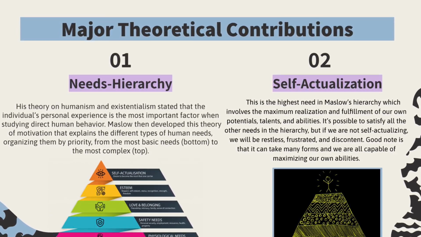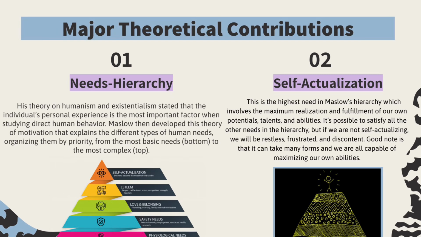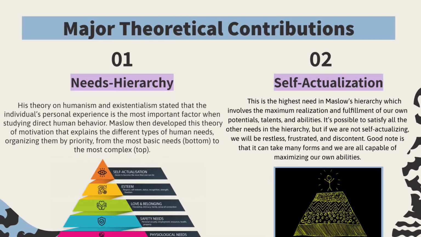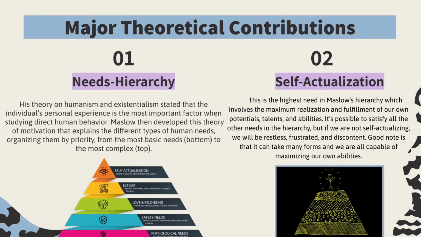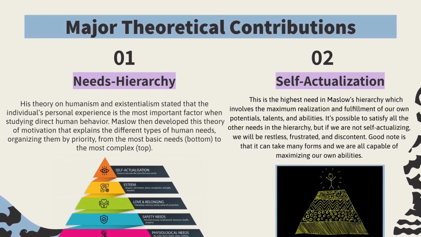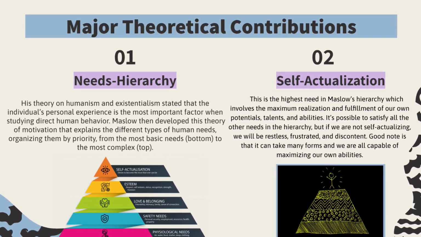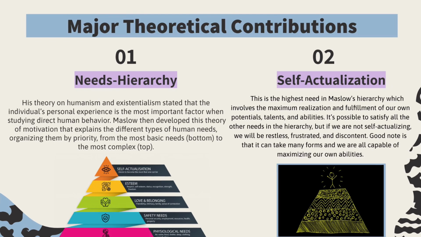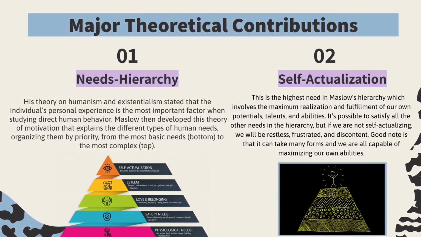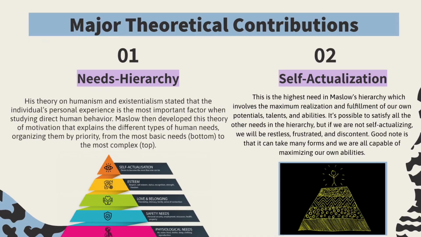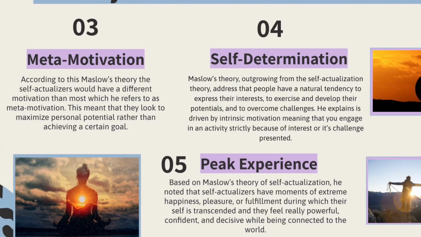Alright, next we have self-actualization, which is the highest need in Maslow's hierarchy, which involves the maximum realization and fulfillment of our own potentials, talents, and abilities. It's possible to satisfy all the other needs in the hierarchy, but if we are not self-actualizing, we'll be restless, frustrated, and discontent. A good note is that it could take many forms, and we're all capable of maximizing our own abilities.